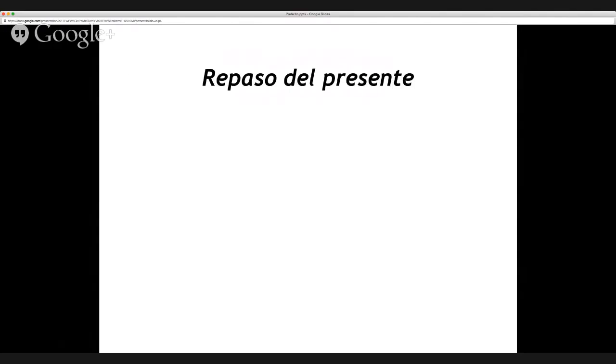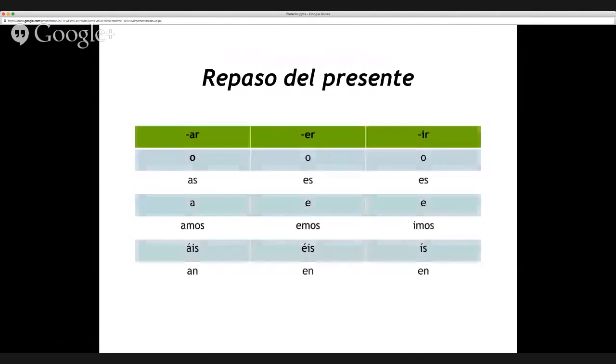Bien, bien. Pero primero, before we fully delve into pretérito, let's quickly review the presente, which hopefully you've been dealing with for a long time. Those AR endings in the presente are o, as, a, amos, áis, an. The ER endings are o, es, e, emos, éis, en. And the IR endings in the presente are o, es, e, imos, ís, en. These will not disappear. You still need to be able to express yourself in the presente, even as we add in the ability to talk about the past, the pretérito.